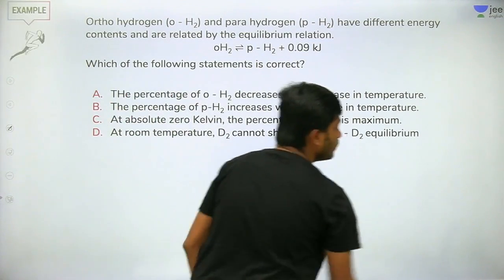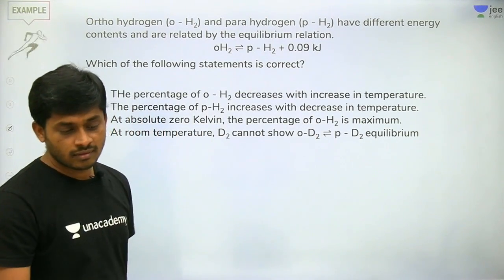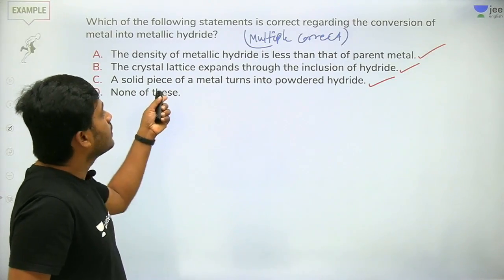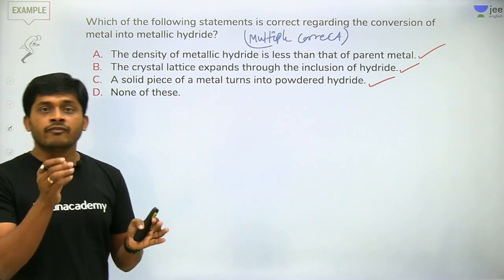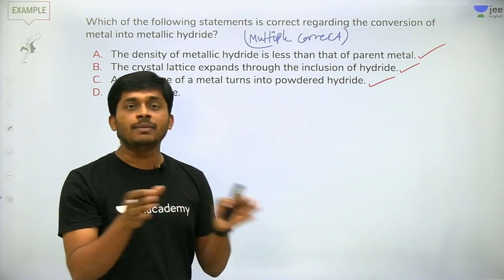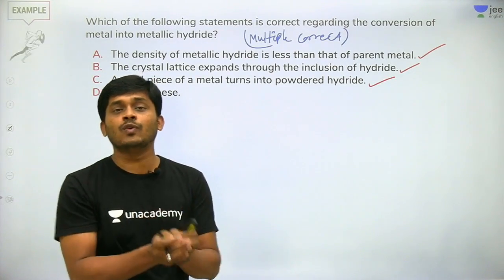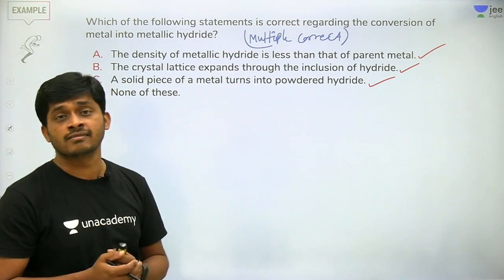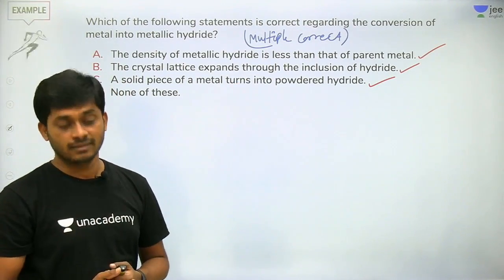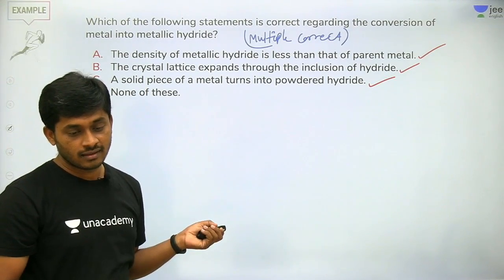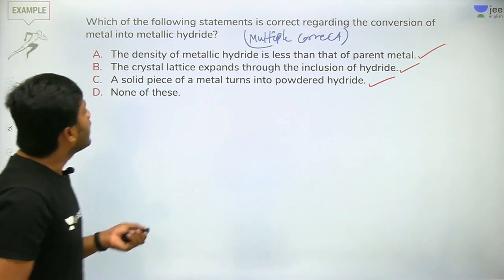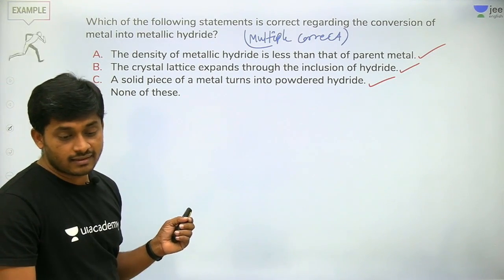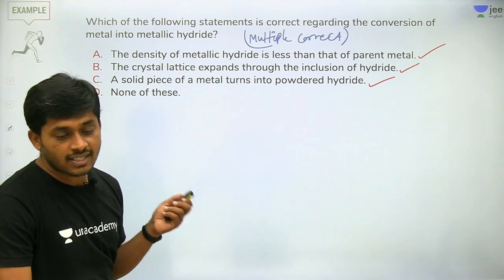Last question, B option is correct only. See what is happening here. When hydrogen is placed between the metals, there is some volume, very little volume increases. It expands to accommodate more hydrogen. A solid piece of metal, that is just a factual statement. Okay, Anand, that is just a factual statement.